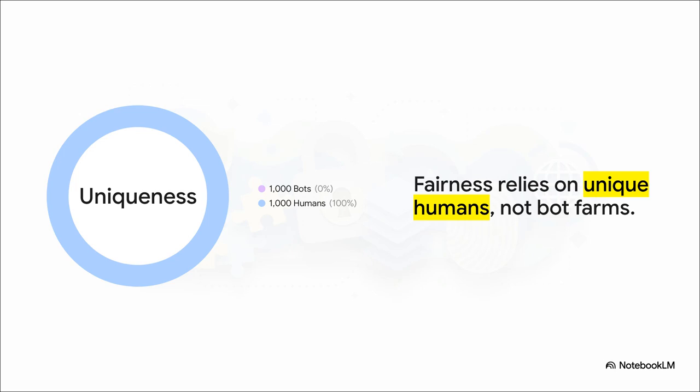This comparison perfectly illustrates why uniqueness is the real battleground. On one hand, you have a single bad actor spinning up 1,000 bots. On the other, you have 1,000 actual, verified unique humans. If you are running an online rating system or a review platform and you fail to verify humanness, well, that one guy with a bot farm can completely hijack your entire platform, totally drowning out 1,000 real people. If human verification isn't implemented properly, system fairness is just destroyed.